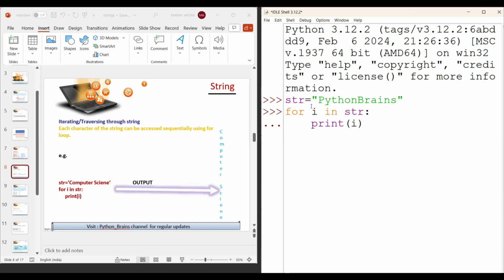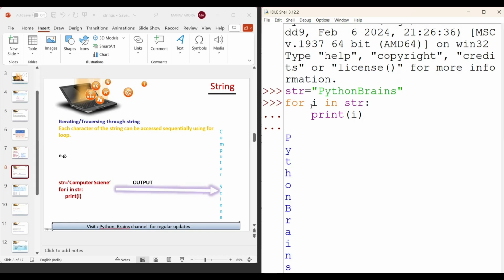But the basic part here you understand, if I just want to traverse my string in a simple way, then I can use any looping structure. Okay, so I write print I, and then normally I can print this structure. So it prints like this. Python brings every character sequentially.